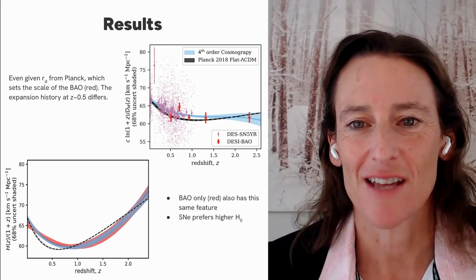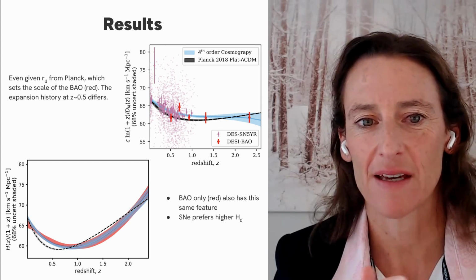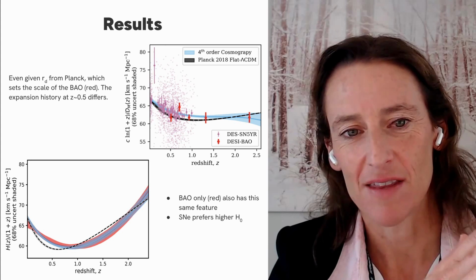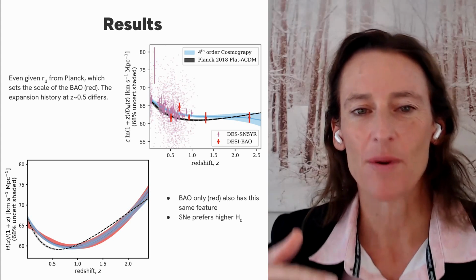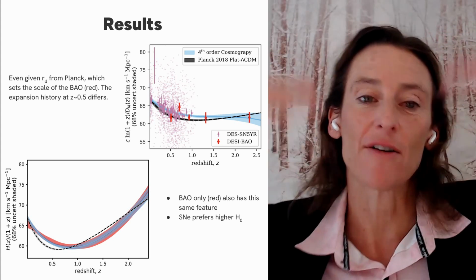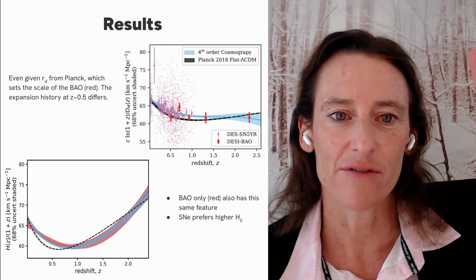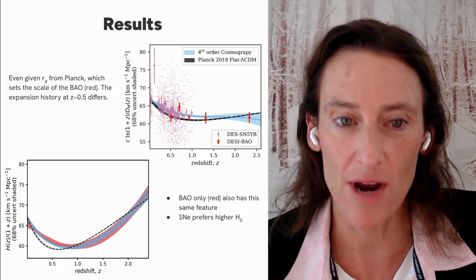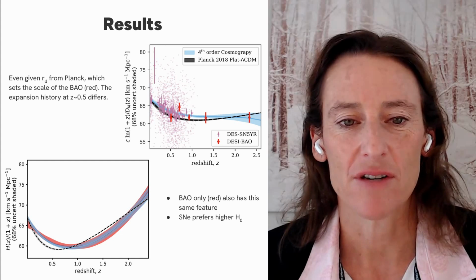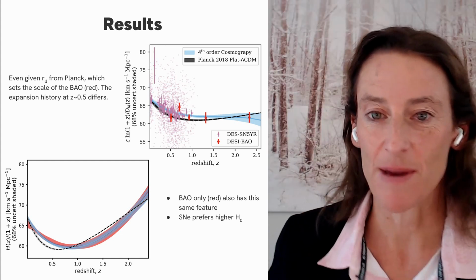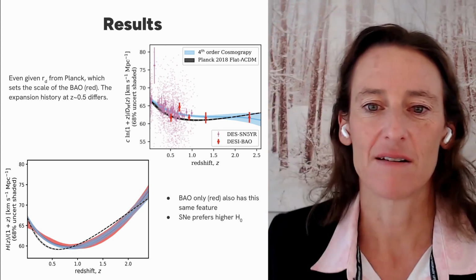So this result is sort of intriguing because we end up with an H naught that's close to Planck, but the expansion history to get there that's preferred by the BAO and supernovae is slightly different. In some ways, it's almost a bit of a coincidence, but you can see just how far you would have to move the calibration scale to get an H naught of near 73, because that's on that vertical scale of the top plot. And so the calibration from the BAO would have to shift quite substantially or the expansion history would have to do some massive sweep upwards in order to hit that value.